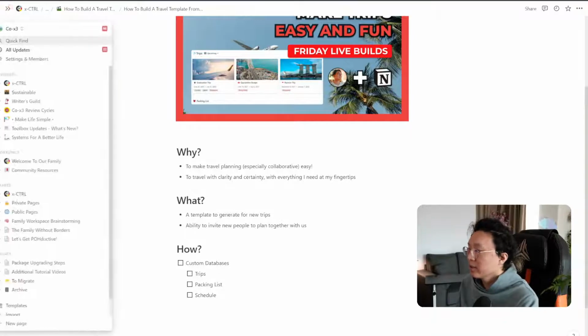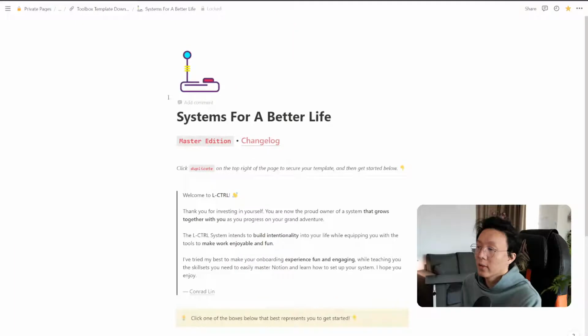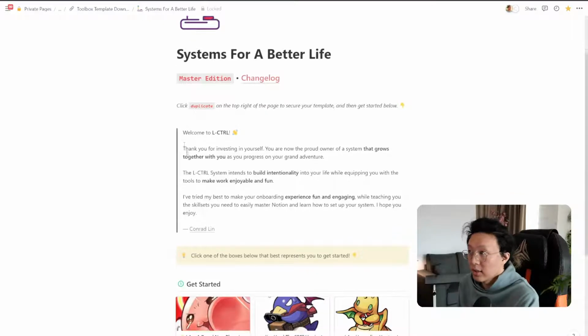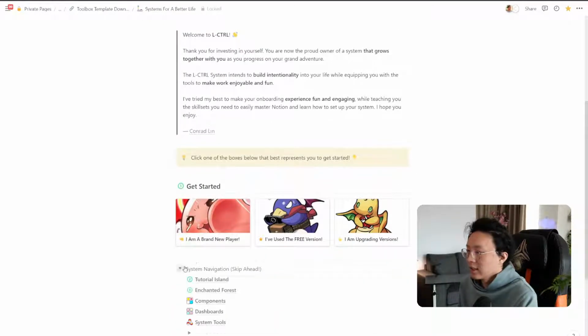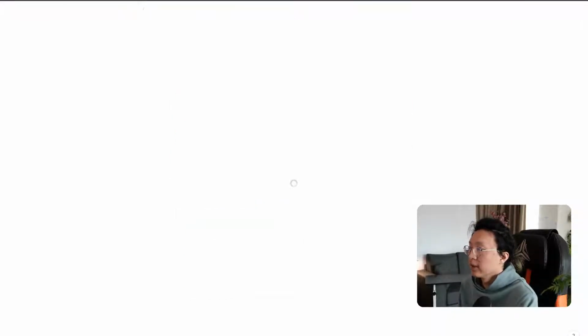I like to build my templates within my system. Systems for a Better Life is just how I keep everything organized. And this is also how I share my tools with the world, especially those inside the CoX3 family. So how I'm going to get started is I'm going to go to the components section, right? I'm going to go there.